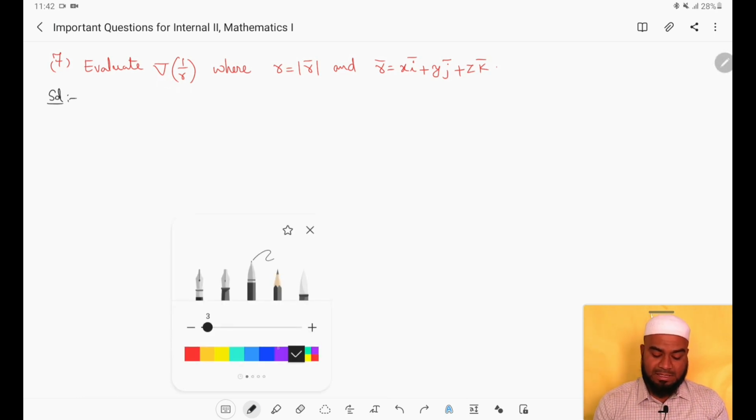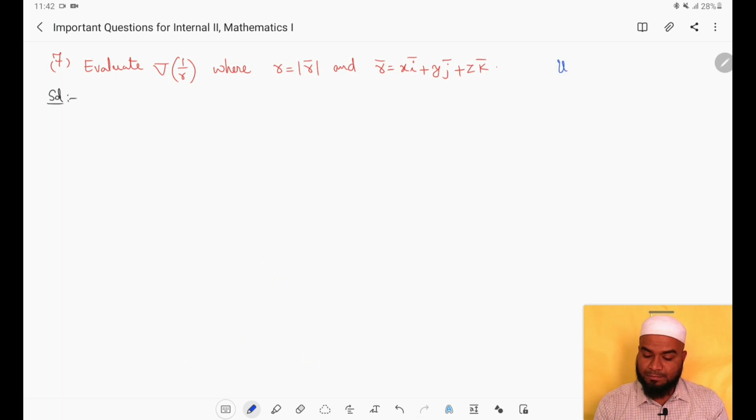This question is also from unit 5, vector calculus. The topic is gradient. So how is the gradient actually defined? Suppose I have a scalar point function phi, which is a function of x, y, z. This is a scalar function. Already we have discussed the meaning of scalar functions.